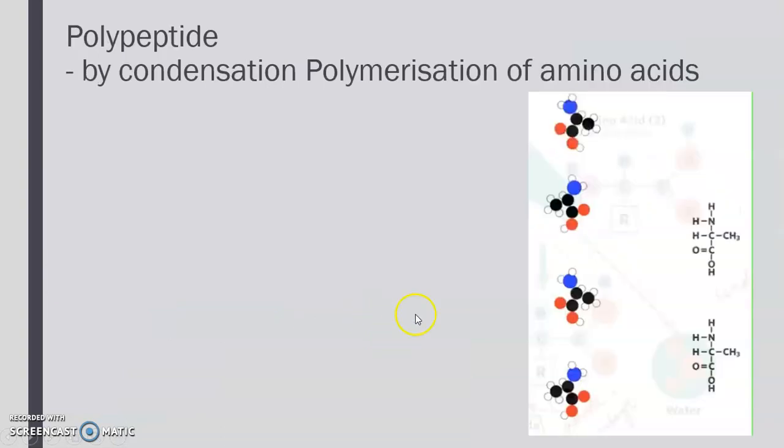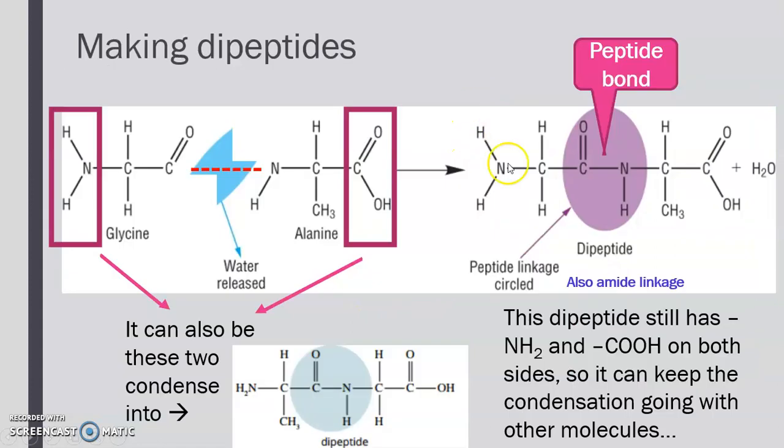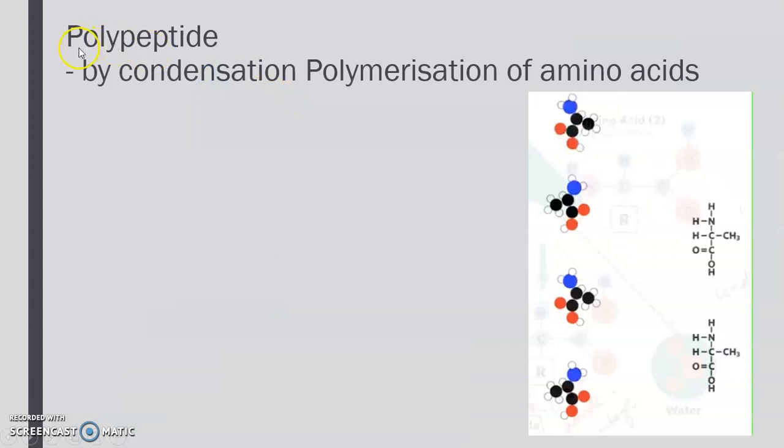Now, different amino acids can keep attaching to this dipeptide, making a tripeptide and even more. As a result, what we will have is a polypeptide. You can see in this animation that the NH2 group is marked in blue and the oxygens are marked in red.